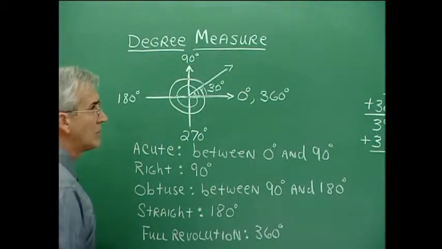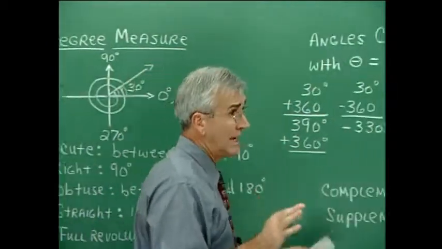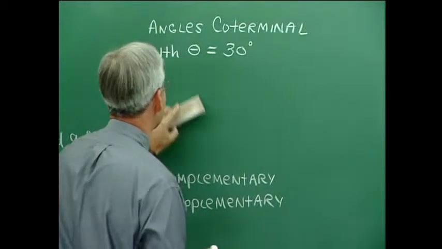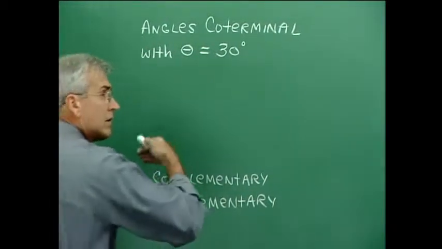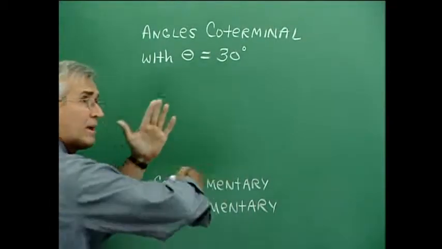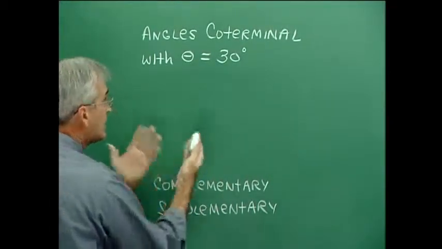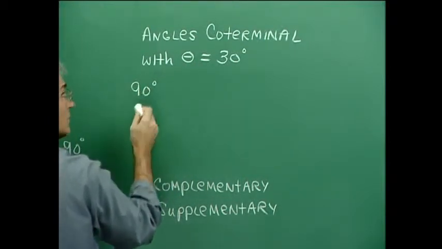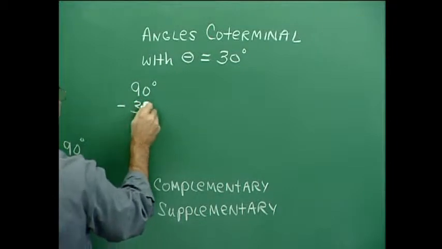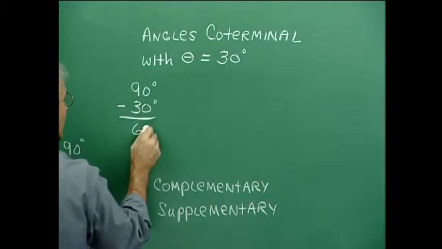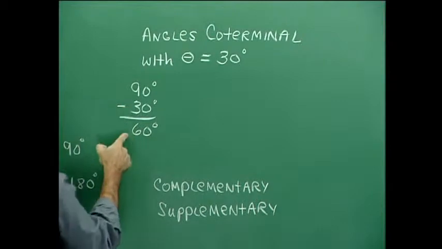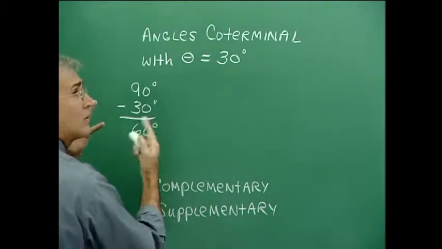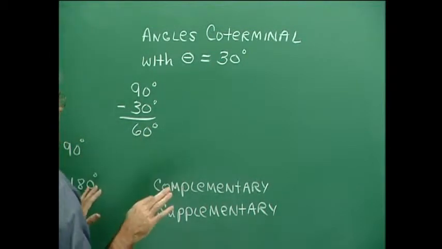So complementary and supplementary. Suppose we want to calculate the complement of the 30 degree angle. Well, complementary angles are angles that total 90 degrees. So the complement of a 30 degree angle would be found by taking the 90 degrees for the total, and subtracting the angle that we already have, and we would find that the complement of the 30 degree angle is a 60 degree angle. So a 60 degree angle and a 30 degree angle are complementary. That's the idea.